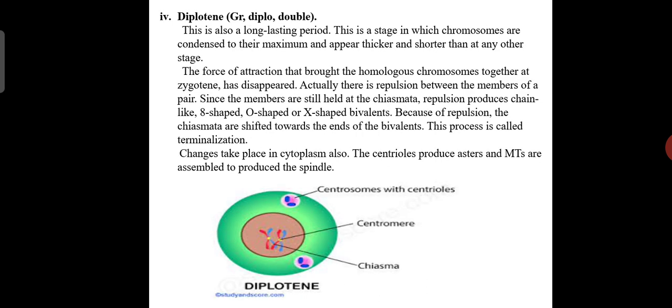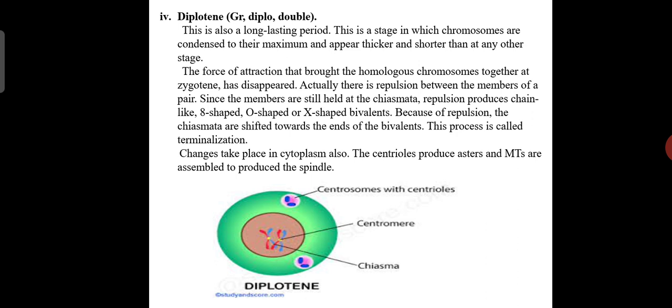Next in the prophase, the fourth stage is diplotene, nothing but doubling here. This is also a long lasting period. This is the stage in which chromosomes are condensed to their maximum and appear thicker and shorter than in the other stages. The force of attraction that brought the homologous chromosomes together at zygotene has disappeared.